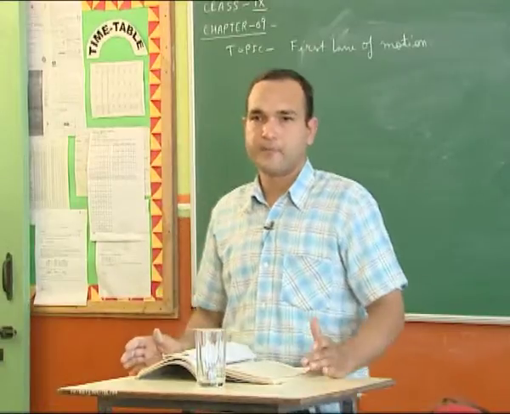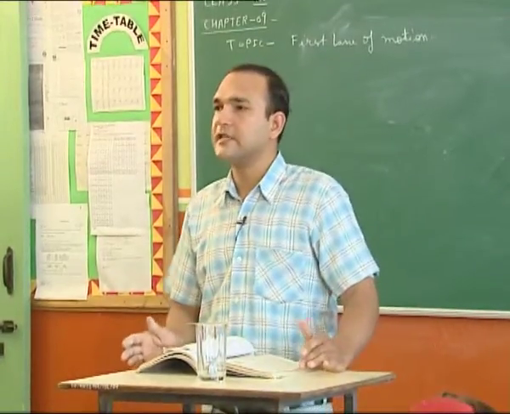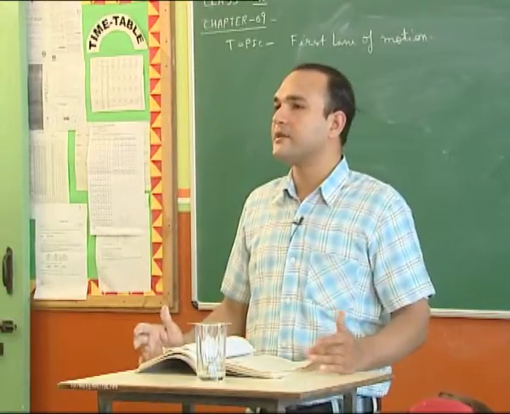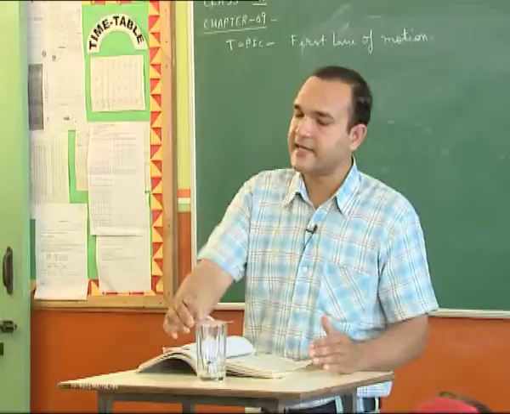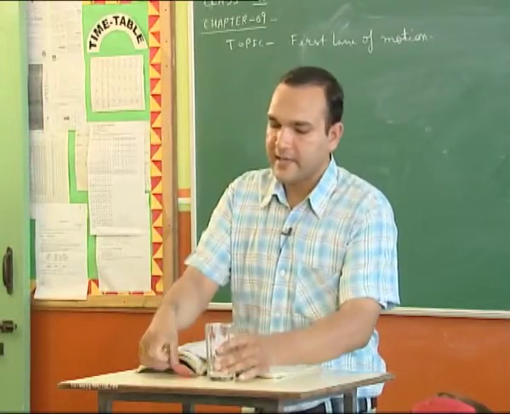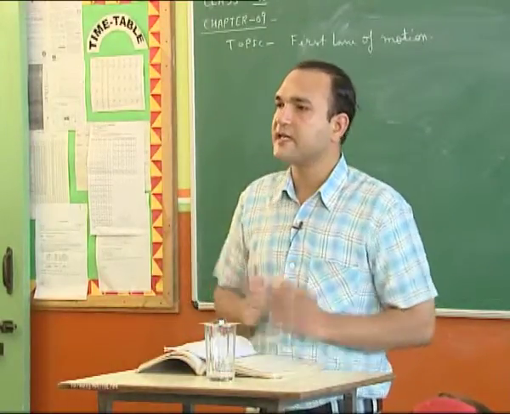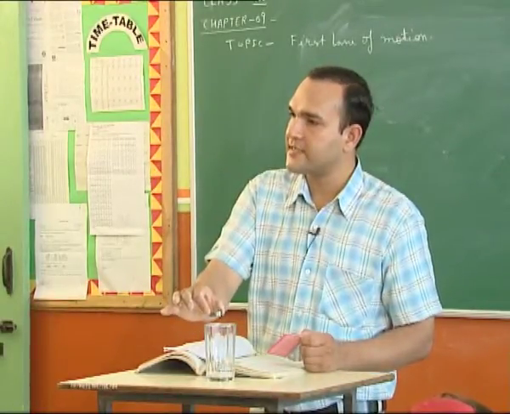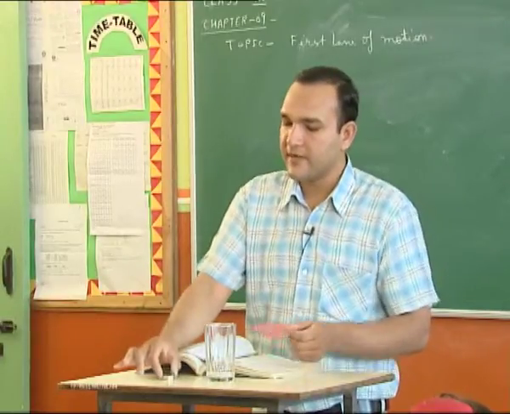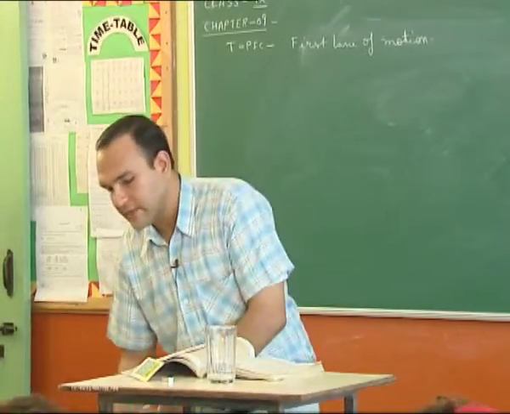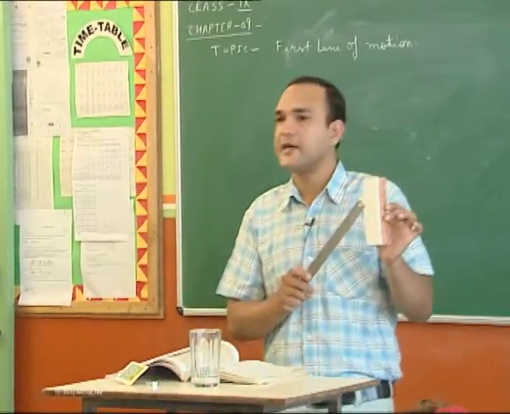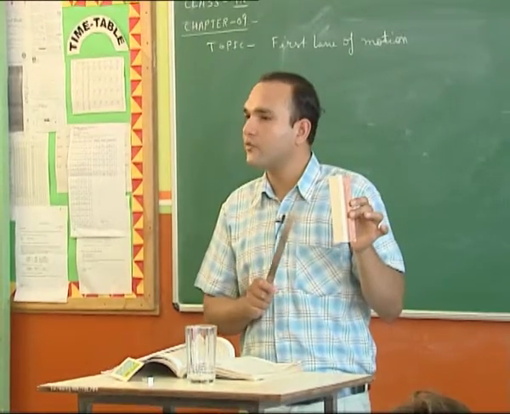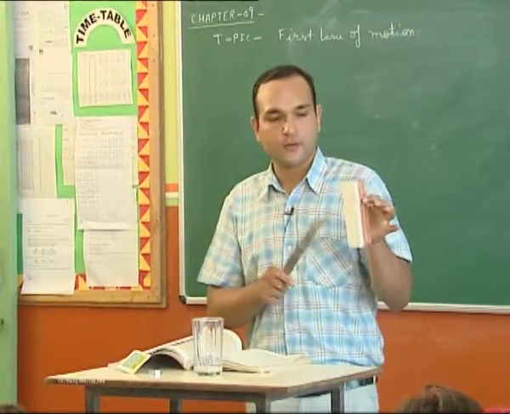So in all these activities that we have observed, one thing is common: the object wants to remain in its own state. If it is in a state of rest, it will try to remain in a state of rest. If it is in a state of motion, it will try to remain in its state of motion. In this case, the coin was in a state of rest. As we started the motion, the card was able to move, but the coin wanted to remain at rest, so it fell down. Similarly, when we were hitting the duster with a stick, the dust particles deposited on it wanted to remain at rest, but the duster was moving, so they fell down.